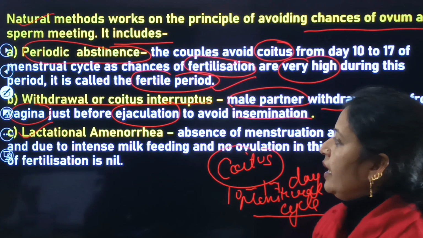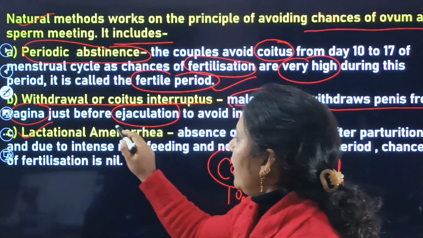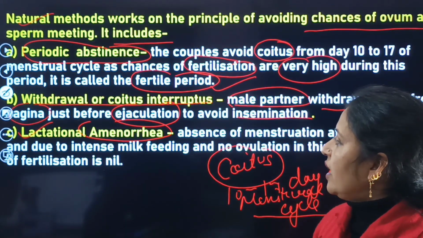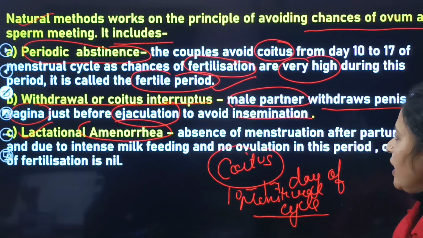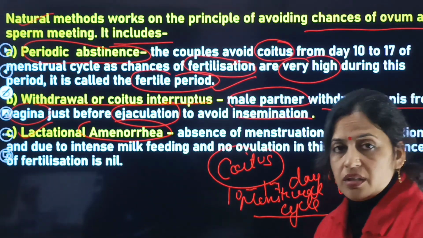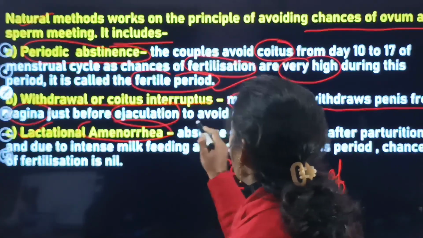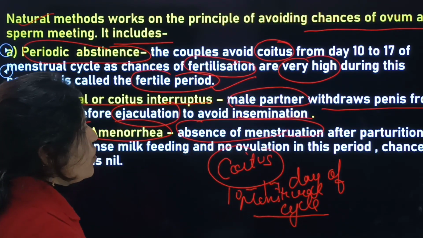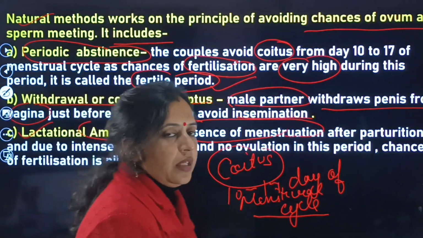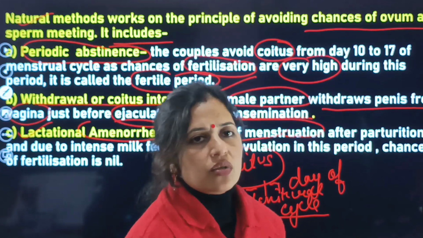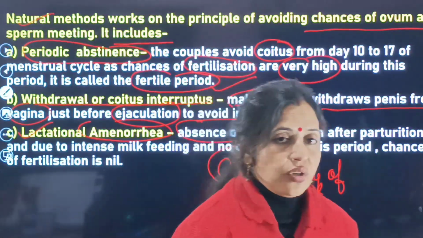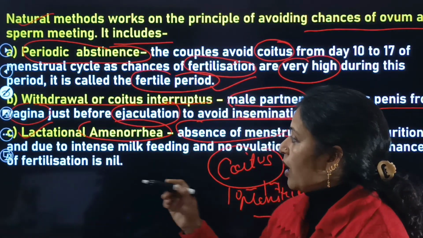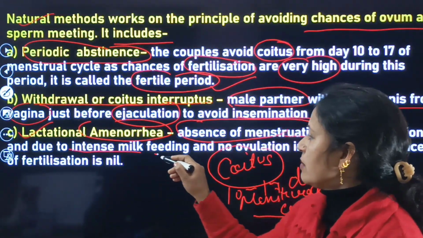The third method is lactational amenorrhea. In this method there is an absence of menstruation after parturition, due to intense milk feeding.